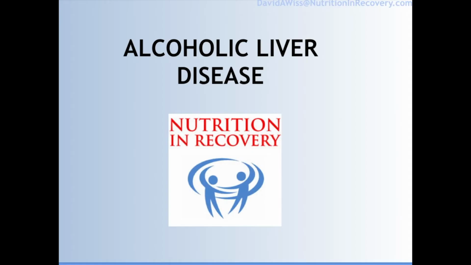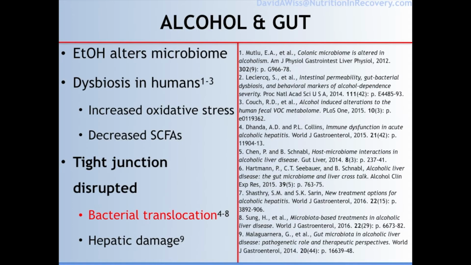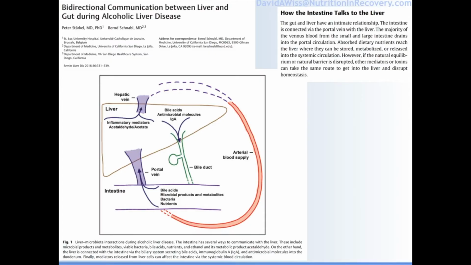All right, so we've learned a lot about alcoholic liver disease in the last few years since we've learned so much about the microbiome. We know that alcohol affects the microbiome and causes dysbiosis in humans. That's a state where the microbes that live in the gastrointestinal tract are imbalanced, favoring pathogenic bacteria. Dysbiosis can cause the tight junction of the intestinal barrier to be disrupted, which can cause this bacteria to get into portal circulation and then reach the liver.